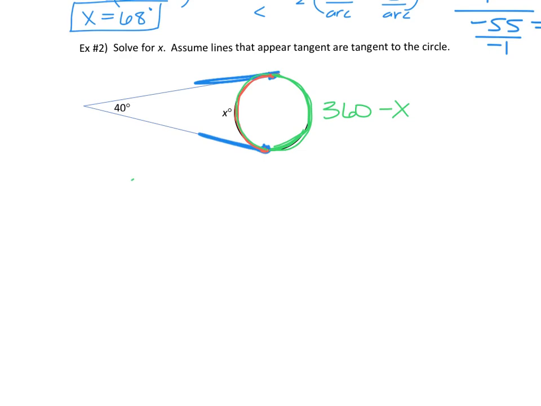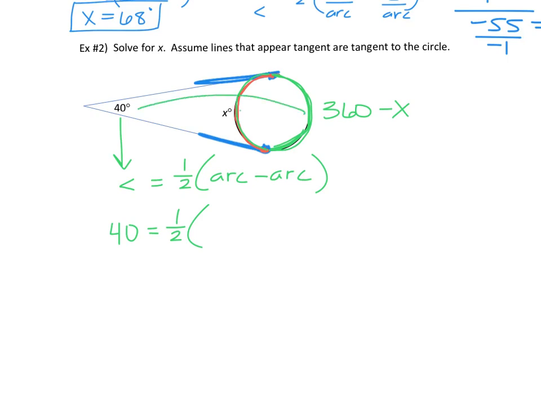So we can say the angle equals half of the bigger arc minus the smaller arc, right? So the angle is 40 equals half. Our bigger arc is always the one that's further away from the angle. So 360 minus x is this arc minus the smaller arc, which is x.